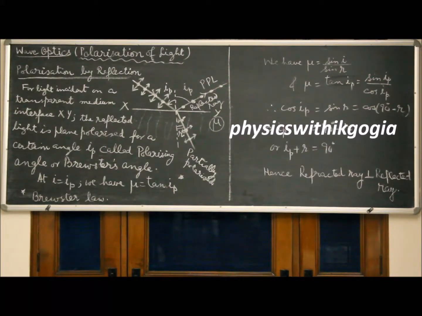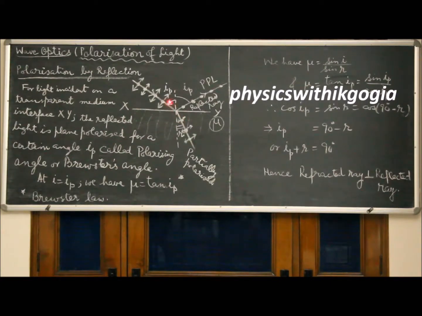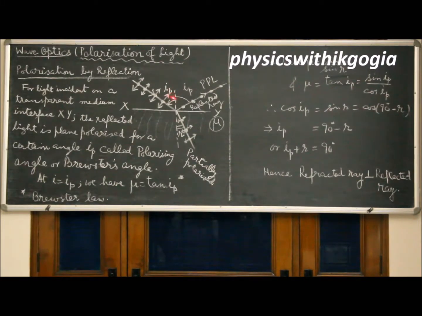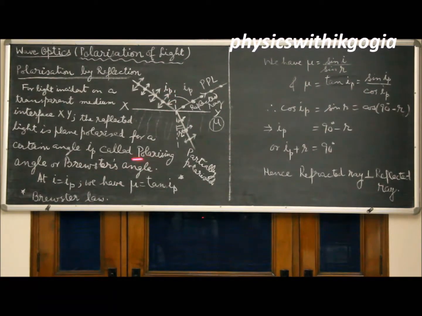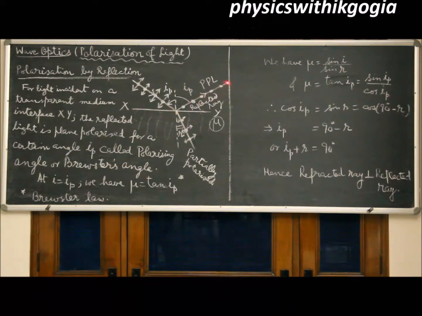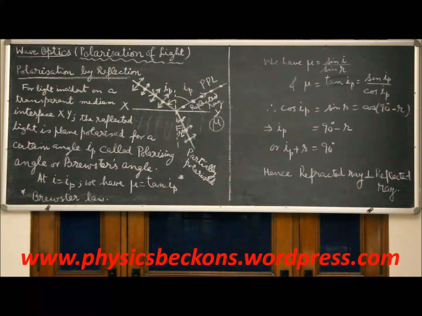If we change the angle of incidence and keep on studying the reflected light, for a particular angle IP called polarizing angle or Brewster's angle, the reflected light is found to be completely plane polarized light, and the vibrations reflected are perpendicular to the plane of the board or plane of this XY, the interface.